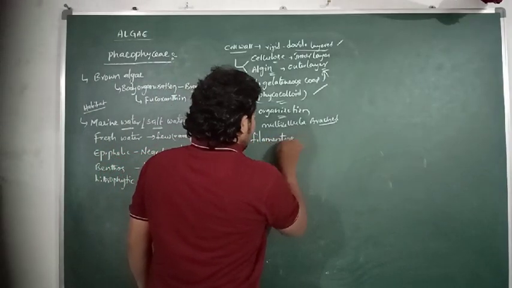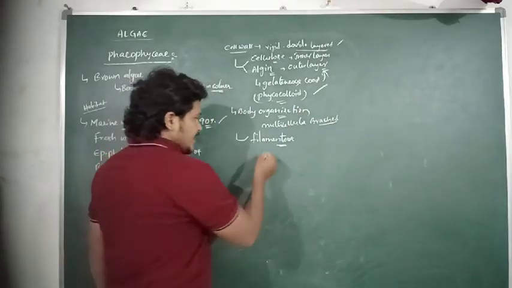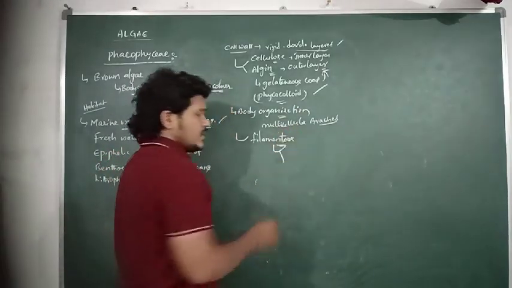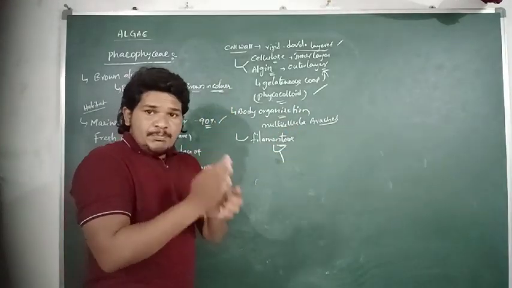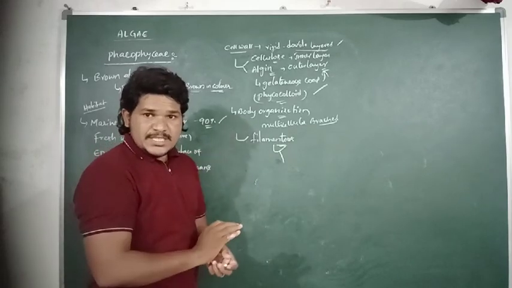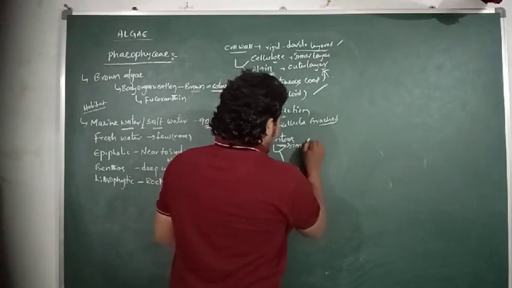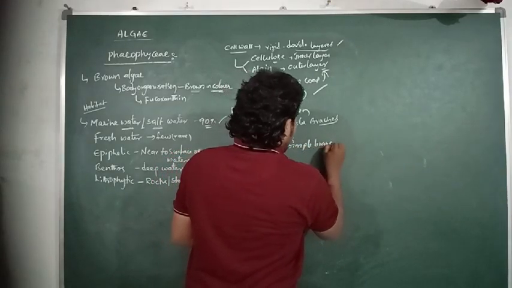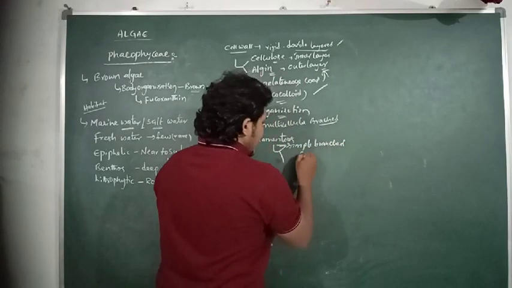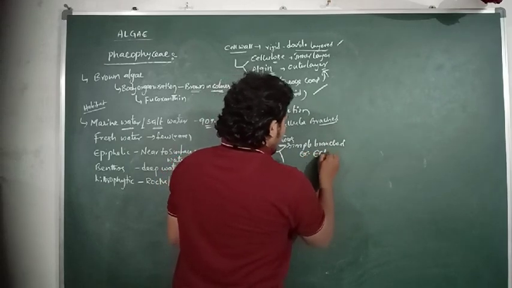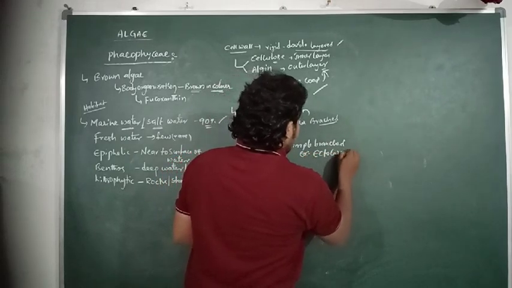The filamentous form is simple branched in some species of brown algae. Example: Ectocarpus.